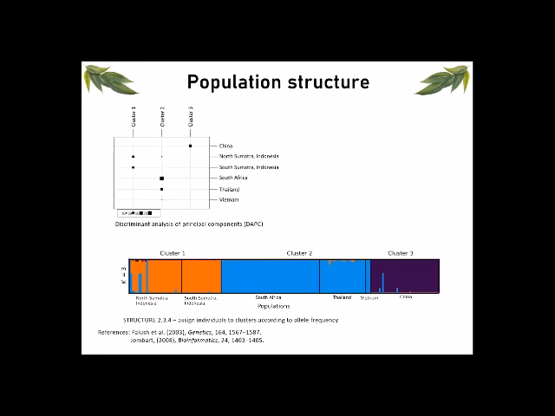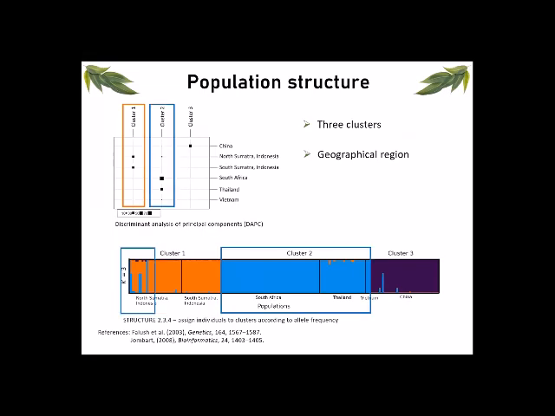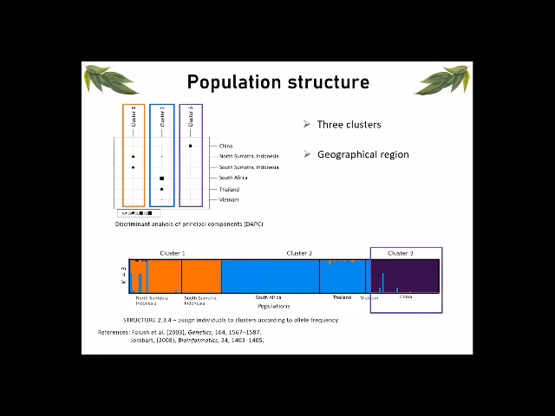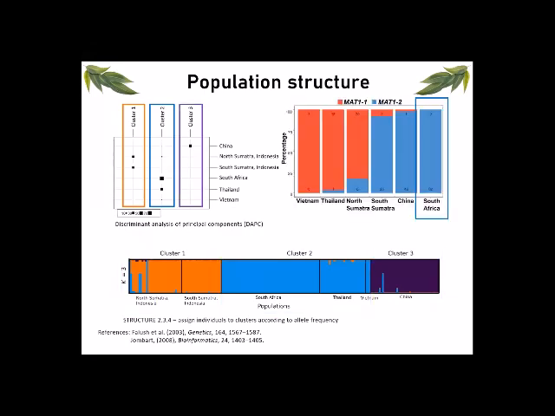For the population structure, we used 2 methods, and both of these methods assigned our individuals into 3 clusters. Again, we can see that our isolates grouped according to their geographical location, with the 2 Indonesian populations in cluster 1, all of our populations with the shared genotype in cluster 2, and all of our Chinese isolates in cluster 3. As I previously mentioned, the South African population had one mating type, and now we can see that this population is also entirely clonal.